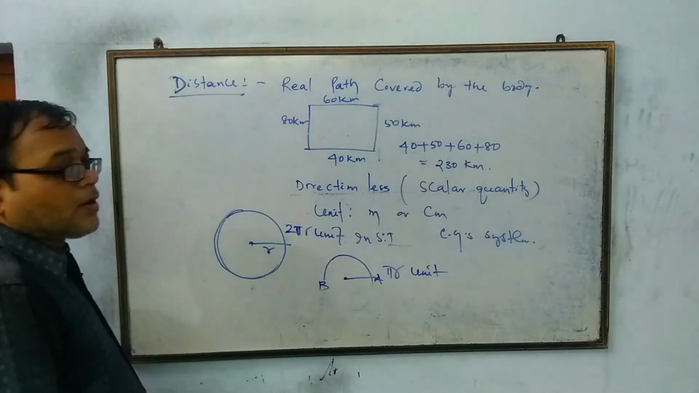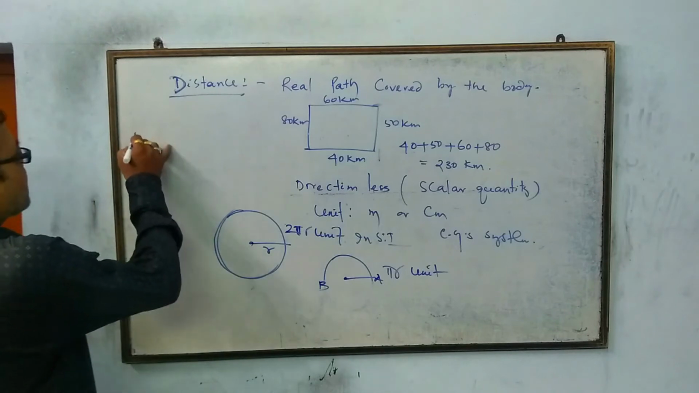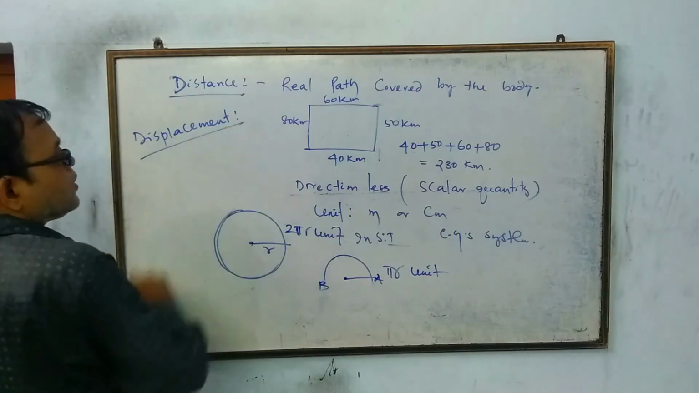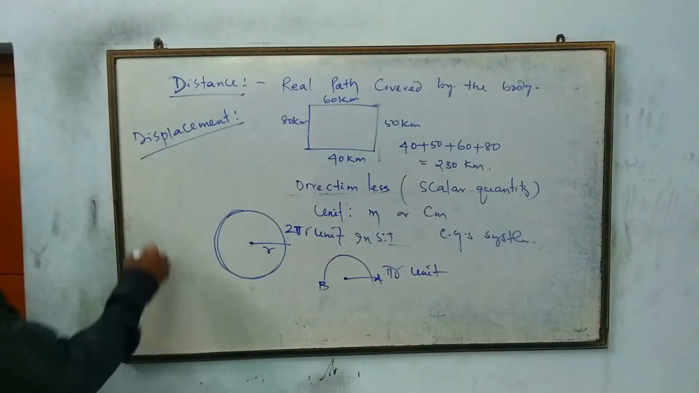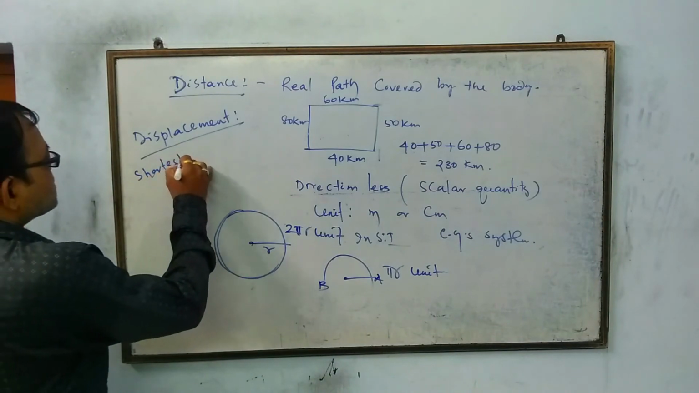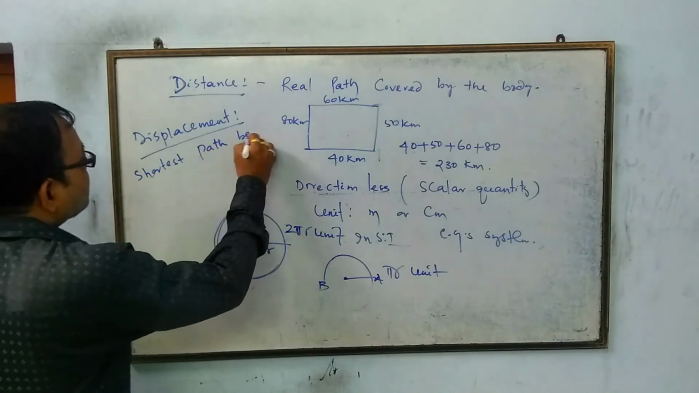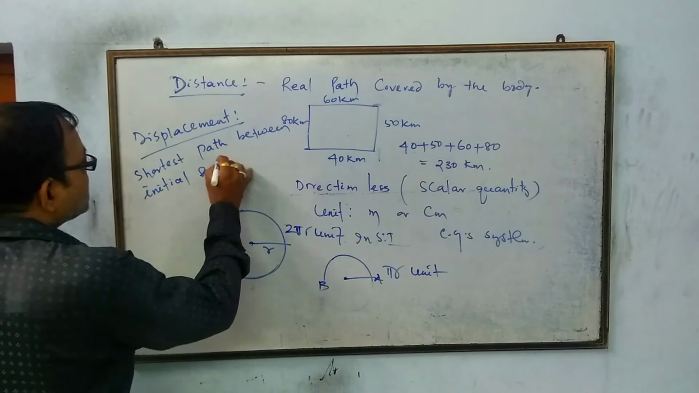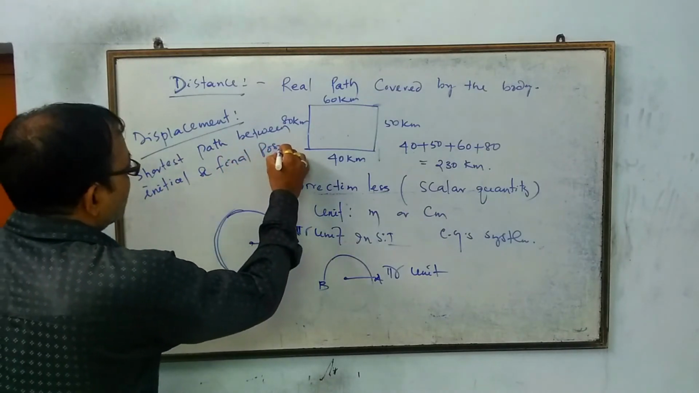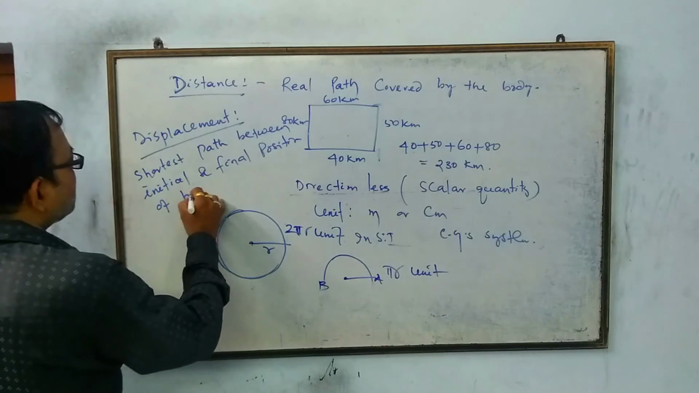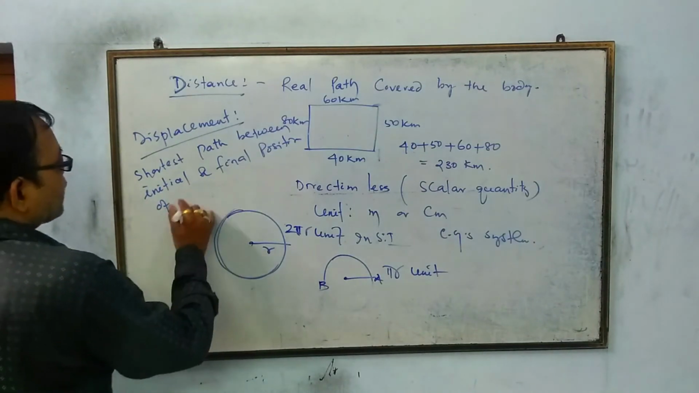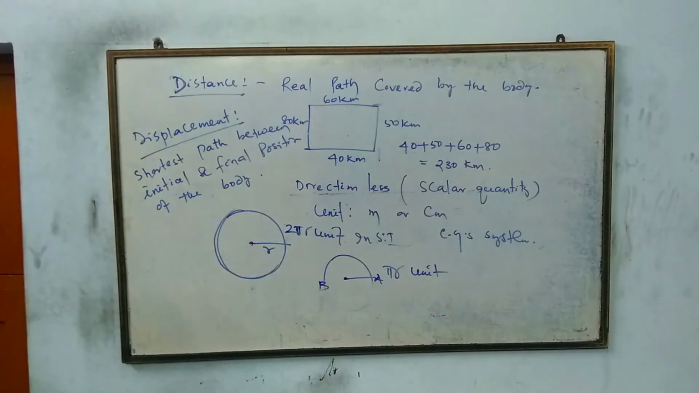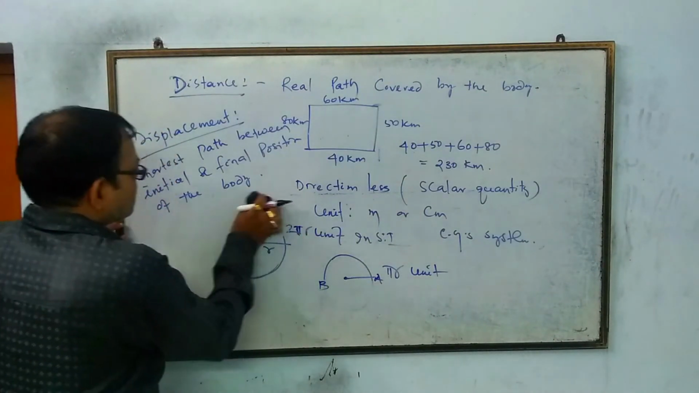Next, we say displacement. What is displacement? Displacement is the shortest path between initial and final position of the body. What is that? The shortest path between the initial and final position of the body.